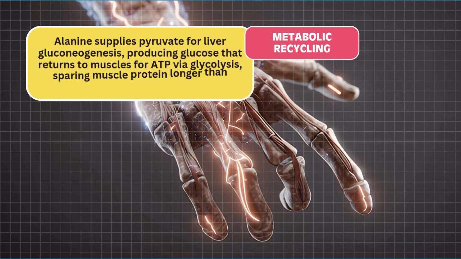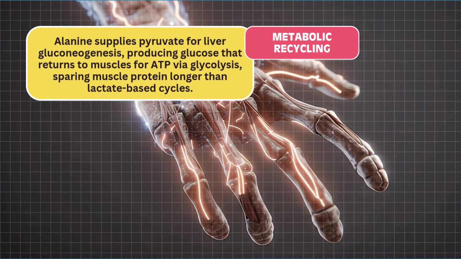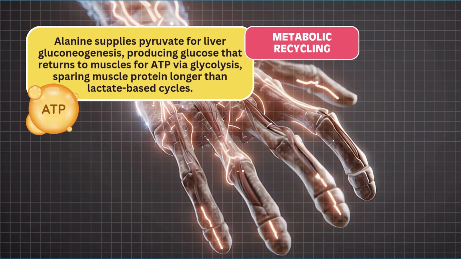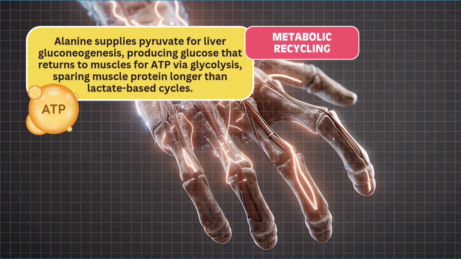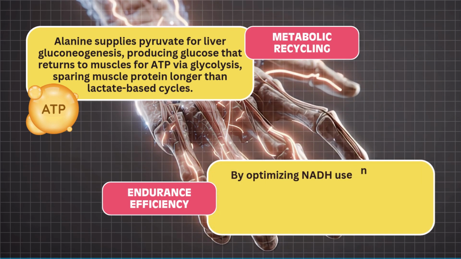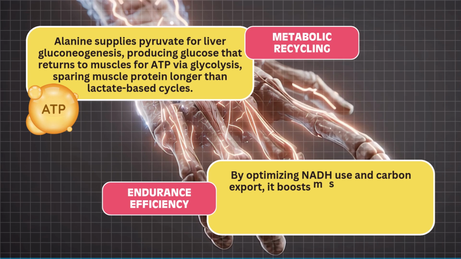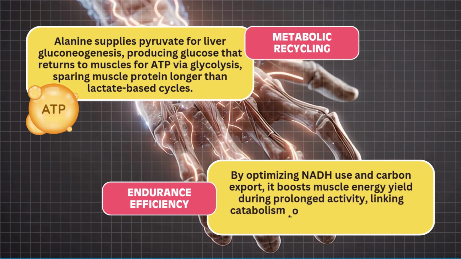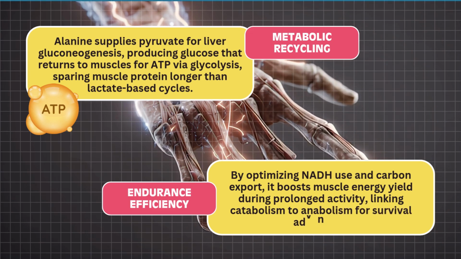Metabolic recycling. Alanine supplies pyruvate for liver gluconeogenesis, producing glucose that returns to muscles for ATP via glycolysis, sparing muscle protein longer than lactate-based cycles. Endurance efficiency. By optimizing NADH use and carbon export, it boosts muscle energy yield during prolonged activity, linking catabolism to anabolism for survival advantage.